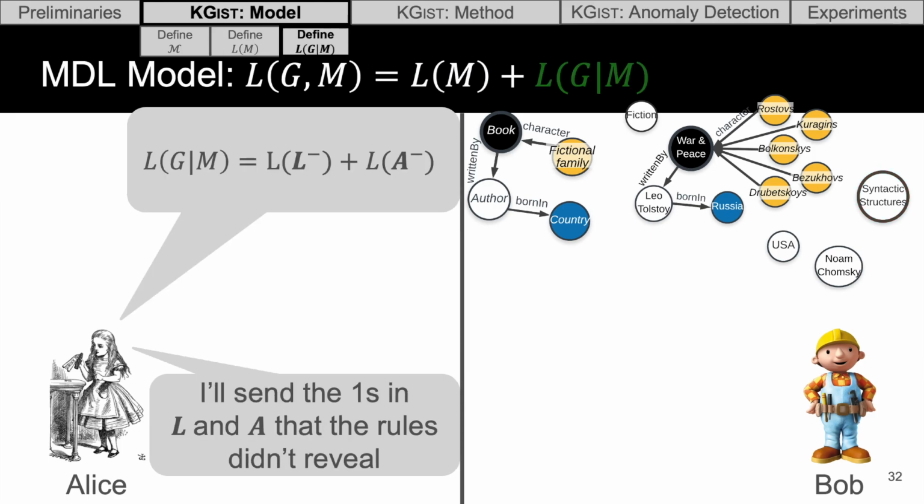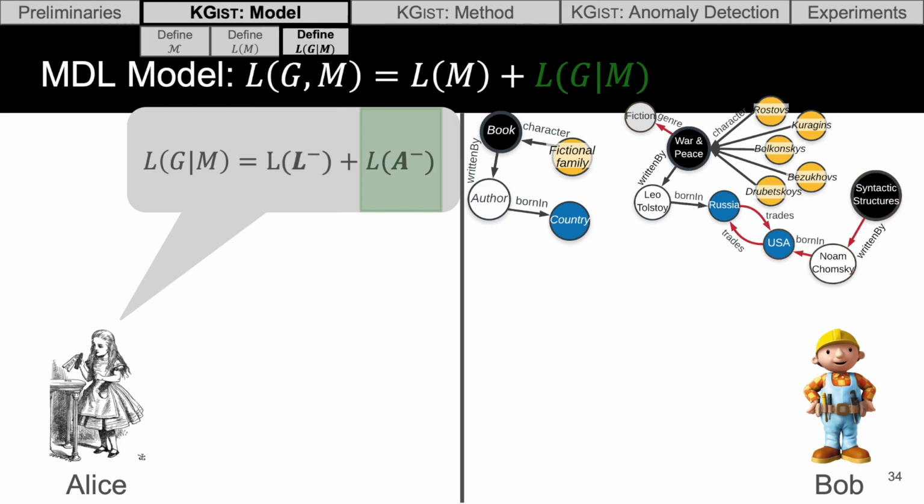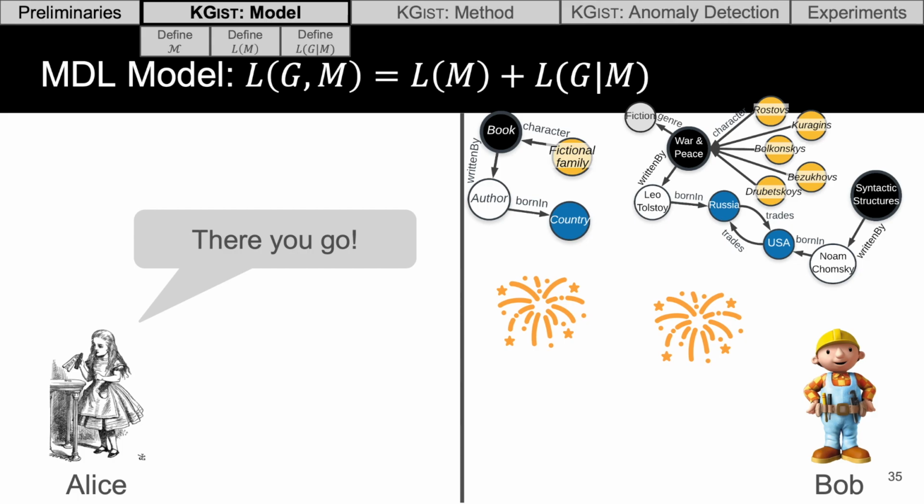And at this point, some of the graph has been filled in by this very simple model, but some of the nodes aren't linked into the graph yet. And because the graph is represented by a binary label matrix and a binary adjacency tensor, we can imagine that Bob has essentially filled in some of the ones in that matrix and tensor, and Alice just now needs to fill in explicitly where the remaining ones are. So she'll first fill in the ones in the label matrix, which reveals the labels, and then she'll fill in the ones in the adjacency tensor, which reveals the missing links. And there you go. Bob has the knowledge graph.